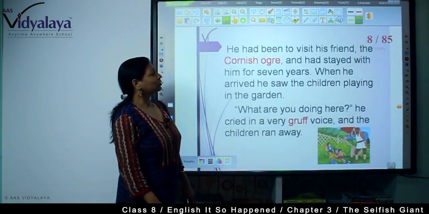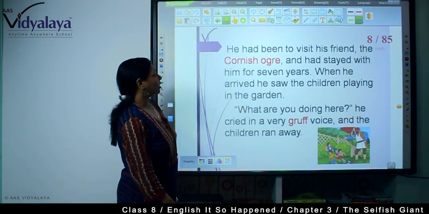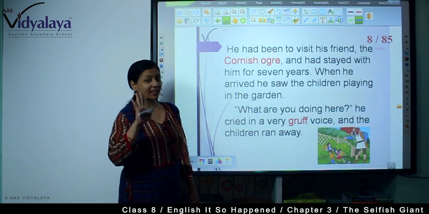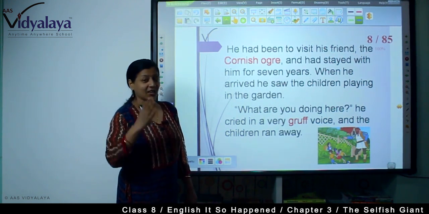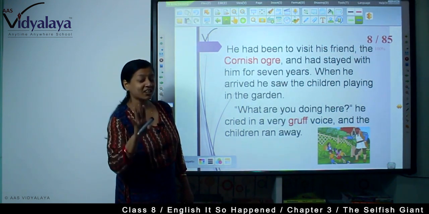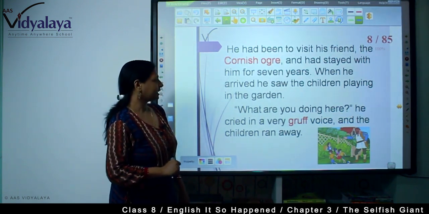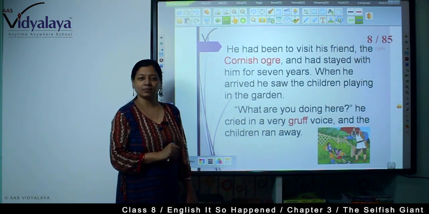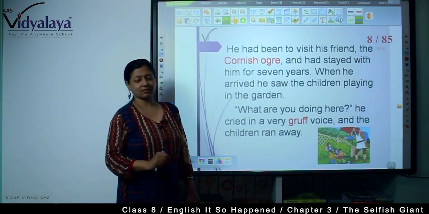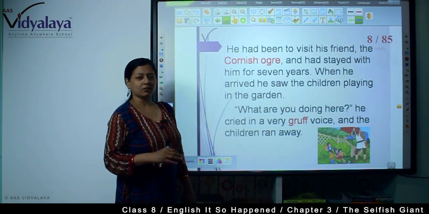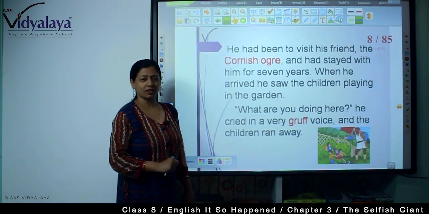He had been to visit his friend, the Cornish ogre, and had stayed with him for 7 years. He was there in his friend's house for 7 years. When he arrived, he saw the children playing in the garden. So after 7 years, when he returned, he found his garden was all occupied by the children.